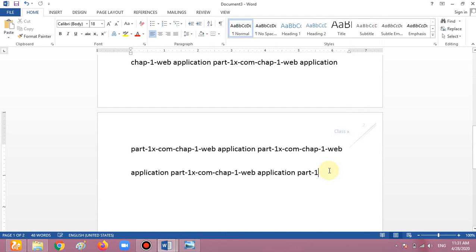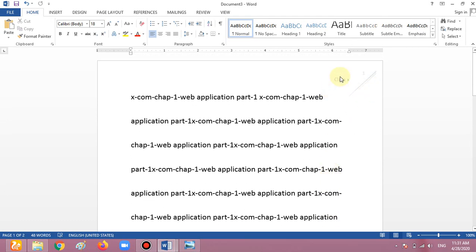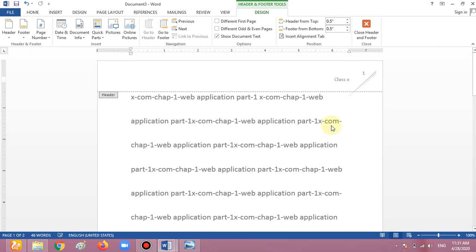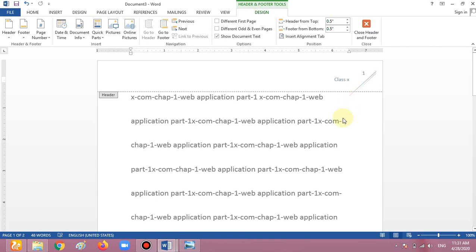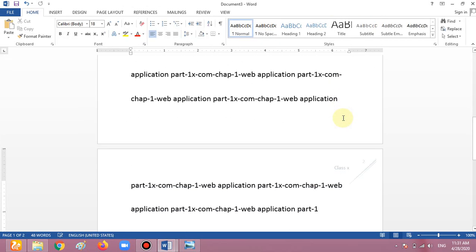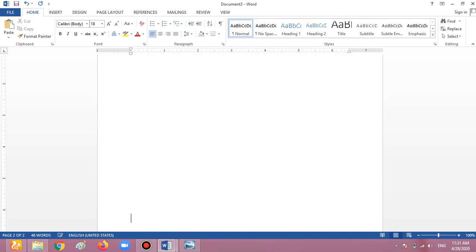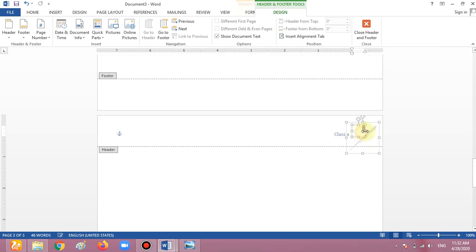One more thing: how can we work with the header? When we are in a header, we can't work in the page. So how can we go to the page? Just double click on the page, then you go into the page, and double click on the header, then you go into the header. Okay, this time I'm in the page. For taking one more page, look, I am taking one more page. It's showing page number 3.